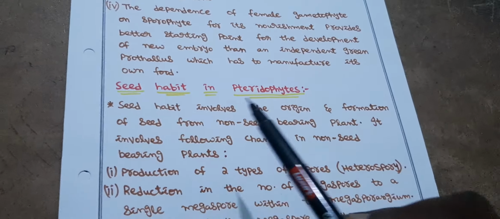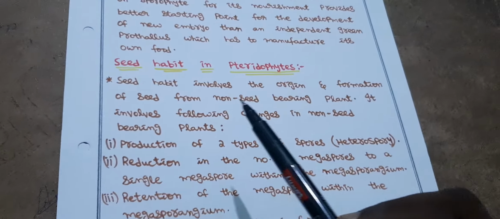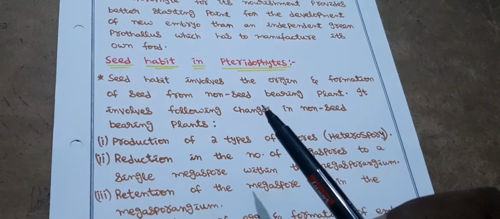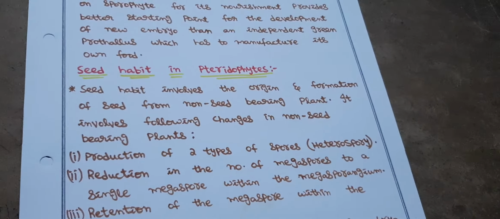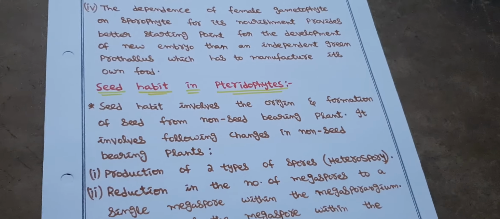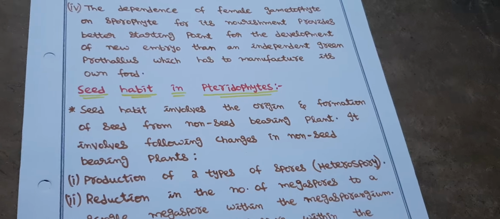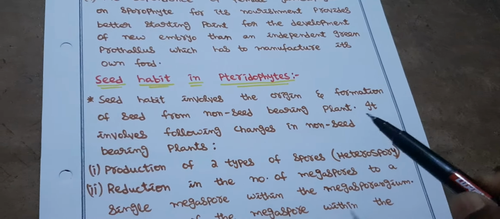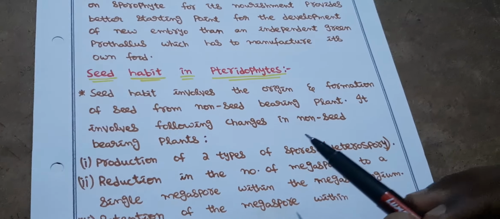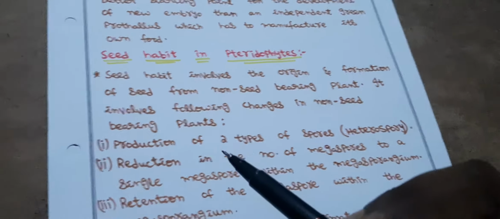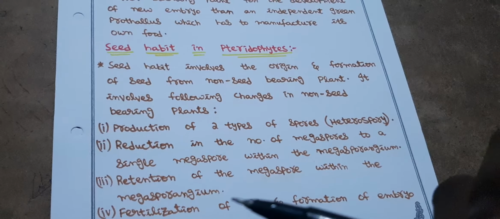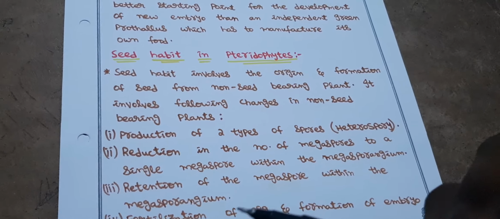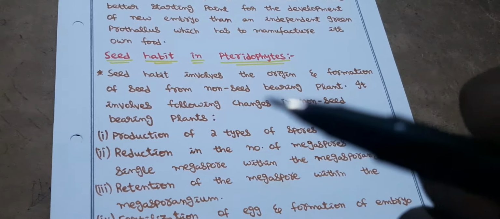Next, seed habit in pteridophytes. Seed habit involves the origin and formation of seed from non-seed bearing plants. That means the starting and formation of seeds from non-seed bearing plants is known as seed habit. It involves the following changes in non-seed bearing plants. That means in non-seed bearing plants, after the introduction of these following changes, seeds may start to form.